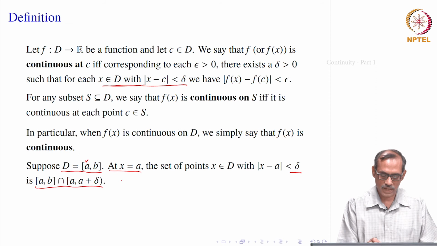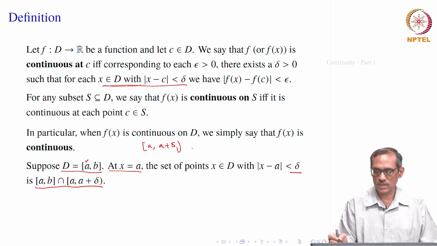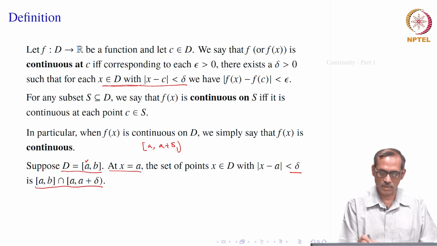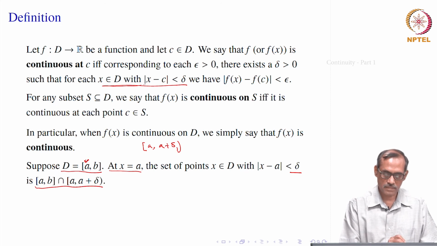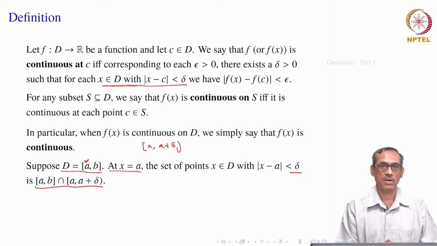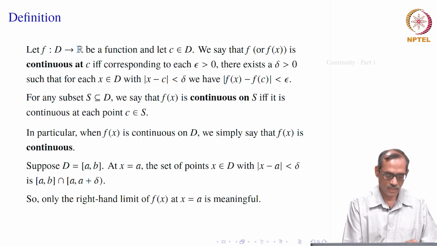You will always get one neighborhood of this type, a to a plus, let us say, delta 1, where we can choose delta 1 to be smaller than delta, or even the minimum of delta and b minus a. That would give some neighborhood of this type. So, at the left end point a, we have only the right side limit that is meaningful. Okay. So, that is what we say: only the right hand limit of f(x) at x equal to a is meaningful.